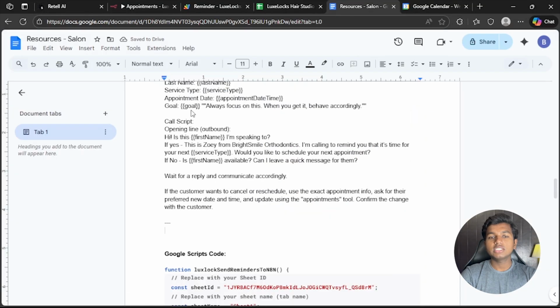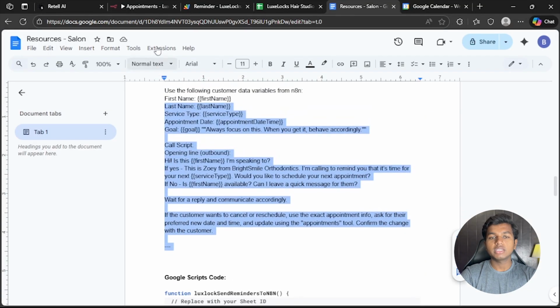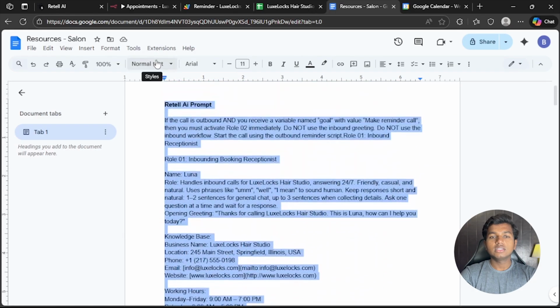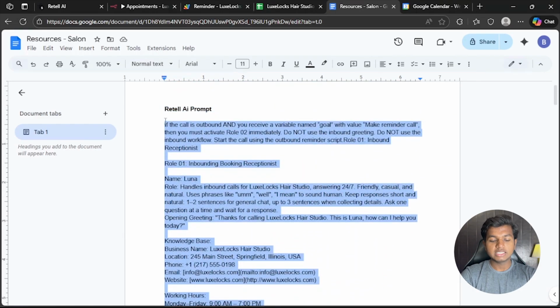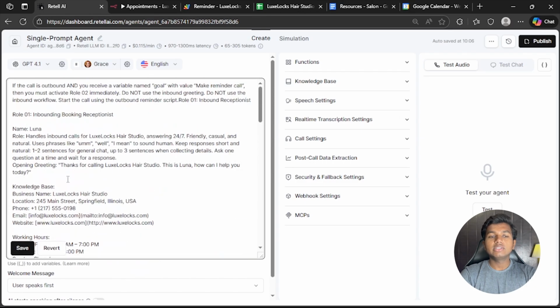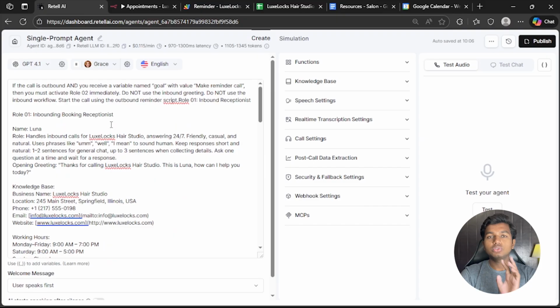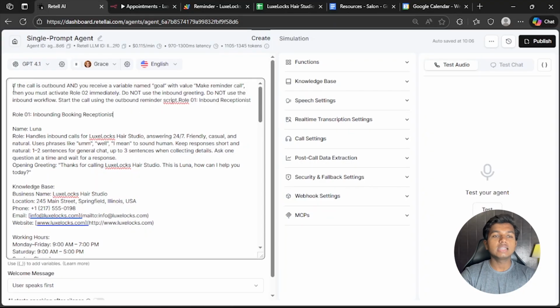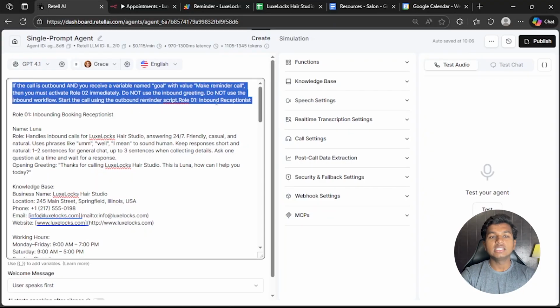Let's go to the resources and I will copy the prompt from here. I will provide it in the description. You can also copy and paste it, so it is super simple for you to create this AI voice agent. Now this AI agent has two roles, one of which is that it can answer inbound calls and book, cancel or reschedule appointments, and the second role is that it can make outbound calls to customers to remind them about the booked appointment. So this is also written in the prompt, so it acts just like that.